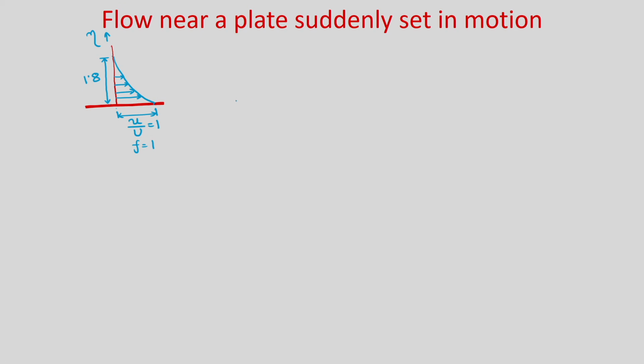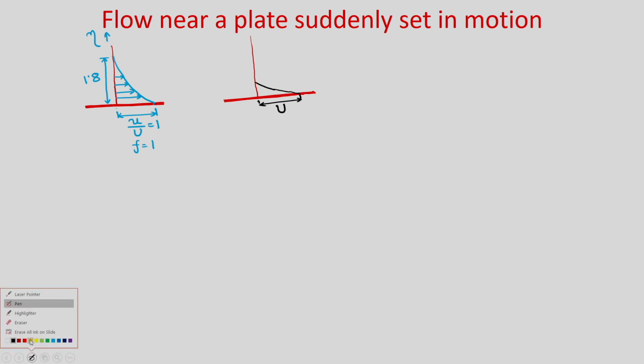And if you want to plot at different times, then you can see that as time increases, let us say this is u equal to U. As time increases, penetration depth will increase. So, it will look like this.